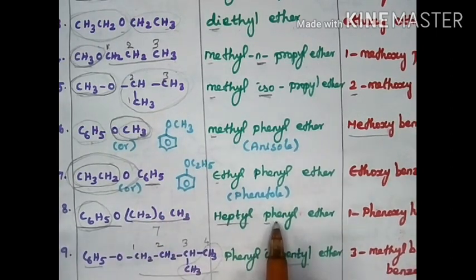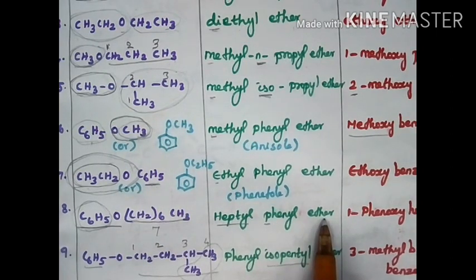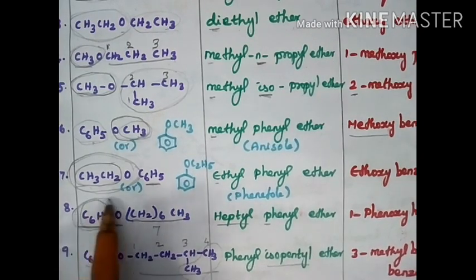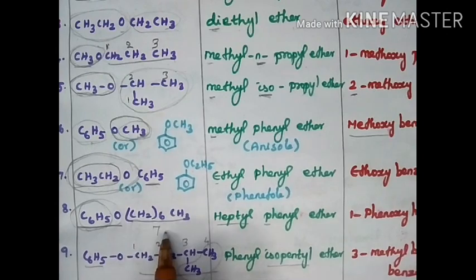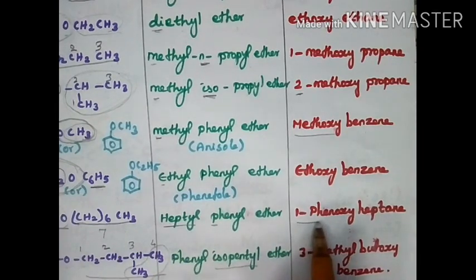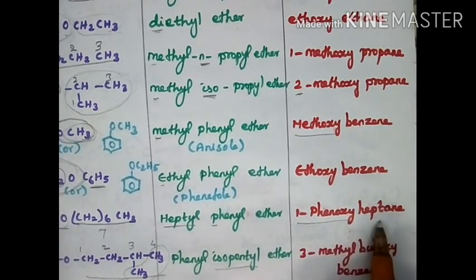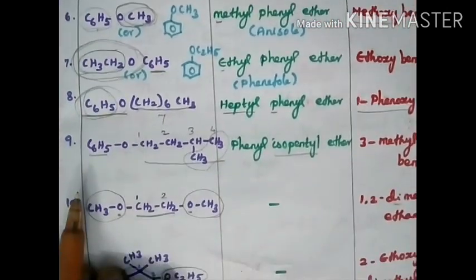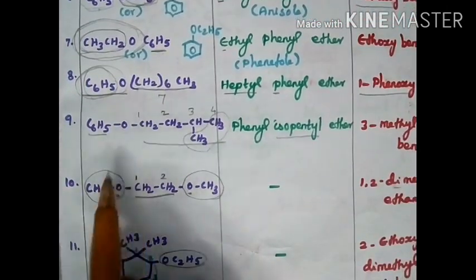So heptyl phenyl ether. To write the IUPAC name, a phenoxy group is attached to heptane, so 1-phenoxyheptane. The alkane contains 7 carbon atoms.